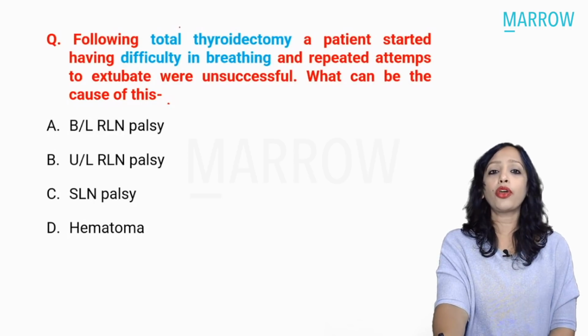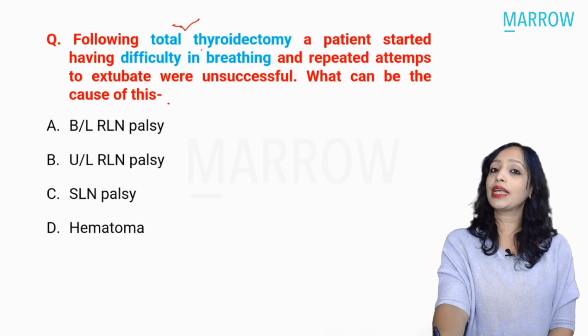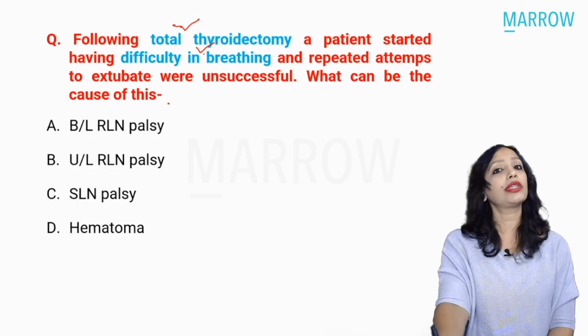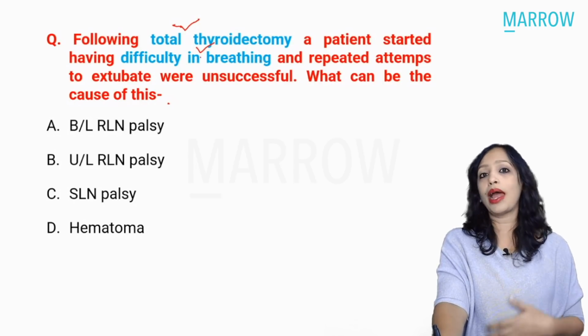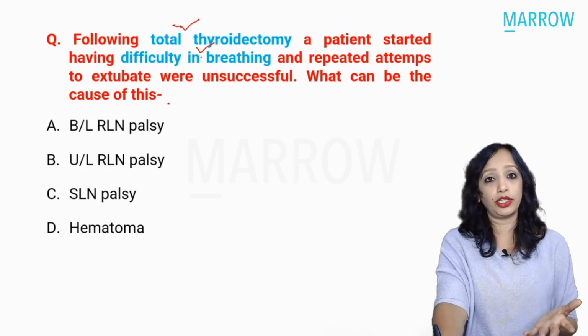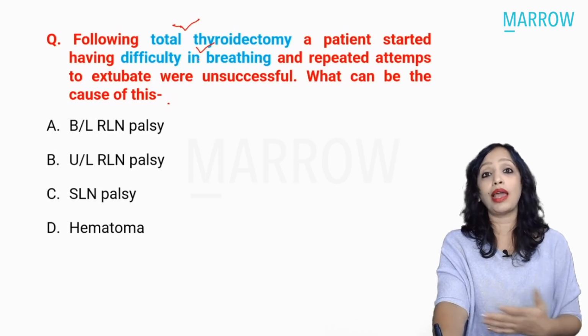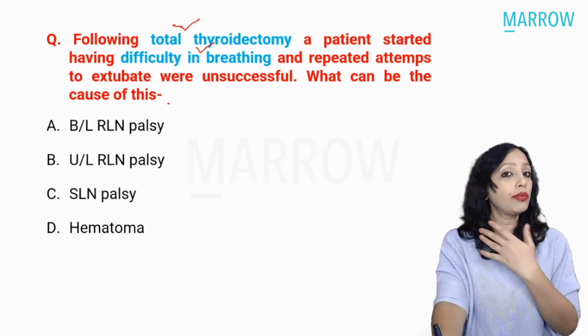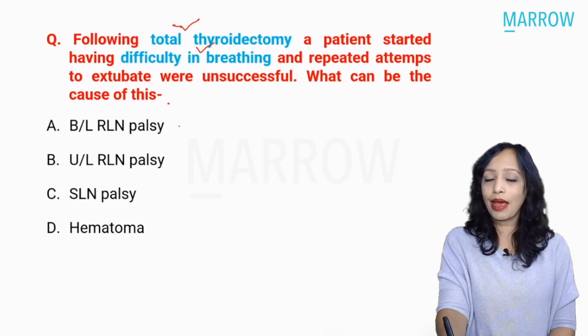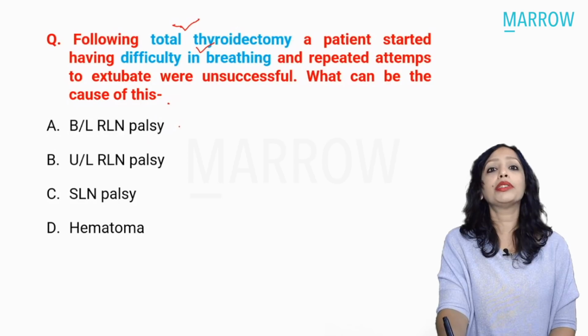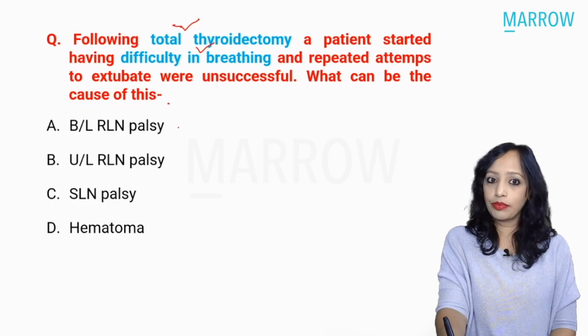So here, following thyroidectomy, the patient is having difficulty in breathing, patient is having stridor, so much so that we are not able to extubate the patient. Patient goes into stridor and dyspnea and breathlessness the moment you remove the endotracheal tube. So what has happened? Yes, palsy has happened. Vocal cord palsy is a very common complication of total thyroidectomy.